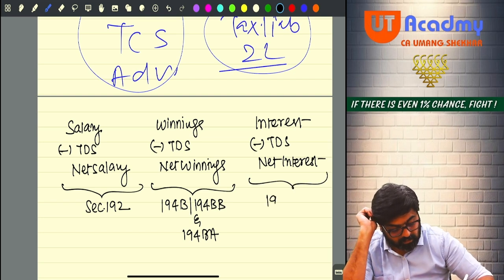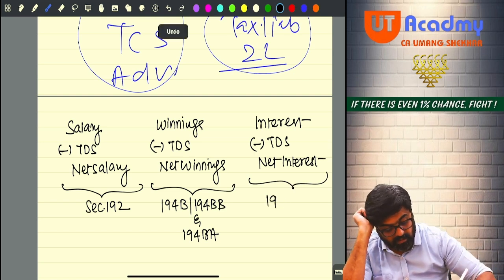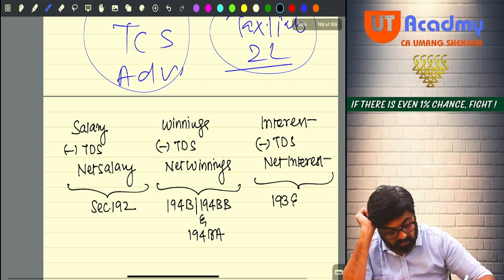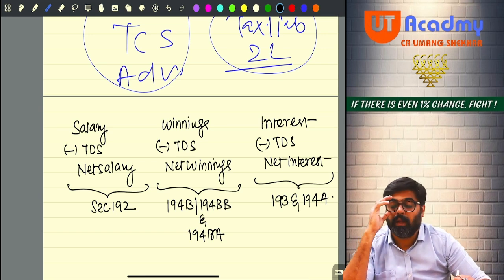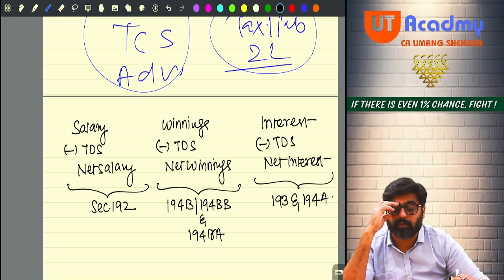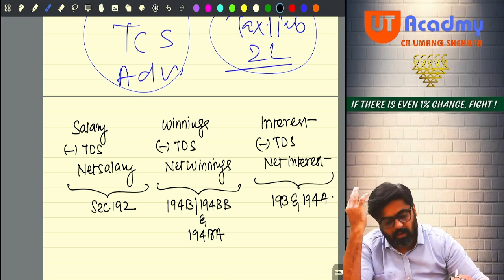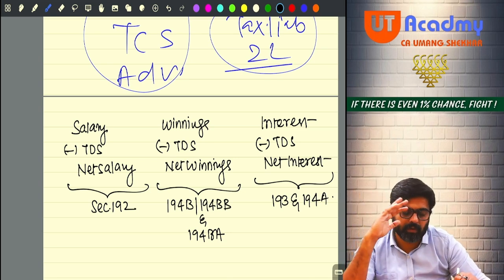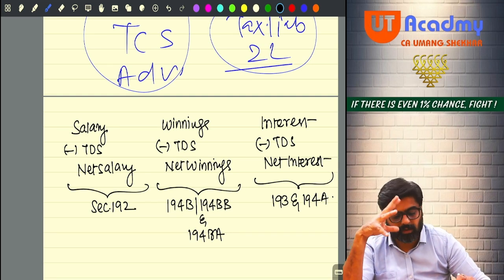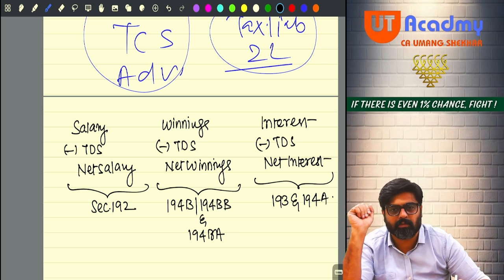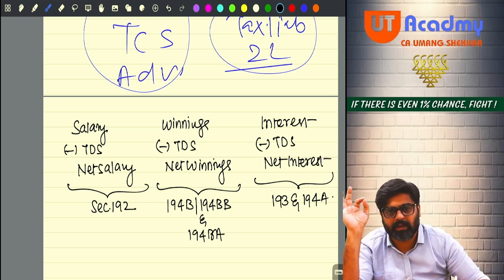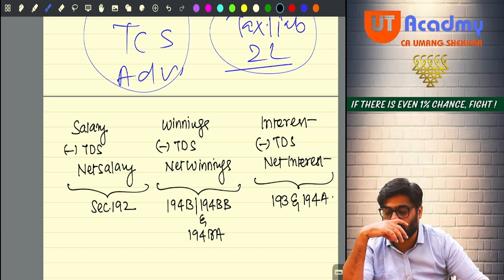This is given under section 193, interest on securities, and 194A, interest other than interest on securities. So whenever someone is going to give you interest, as per section 193 or 194A, they have to deduct TDS. Yes, they have deducted your TDS.